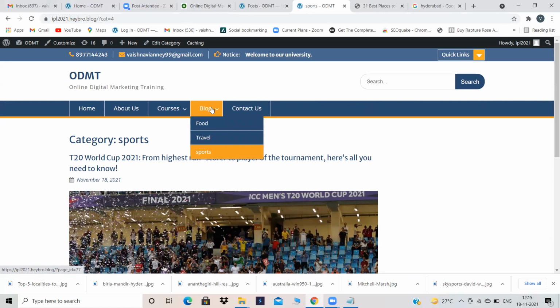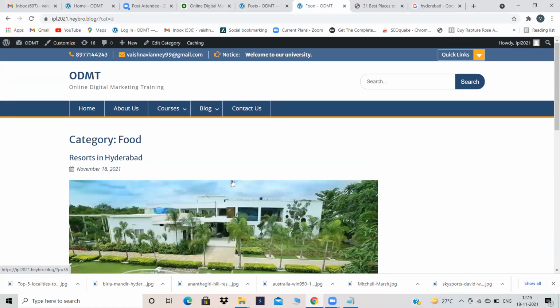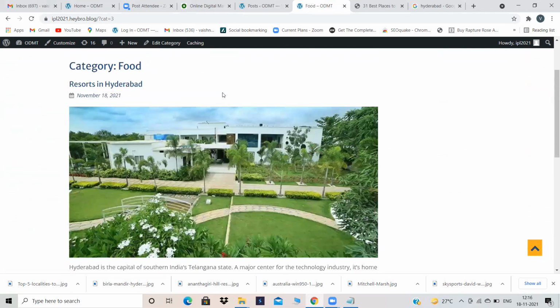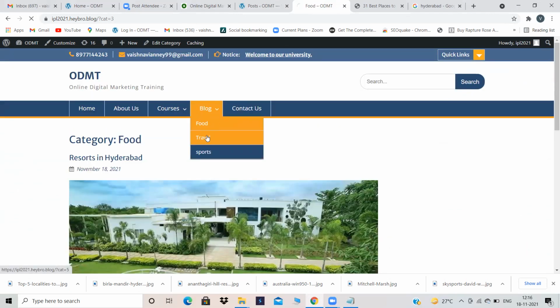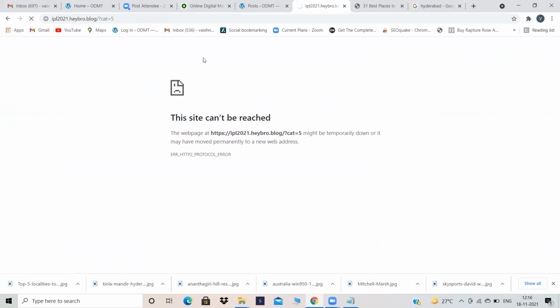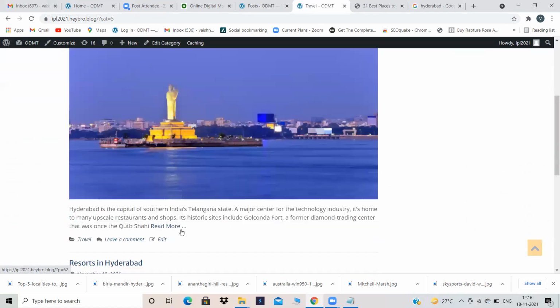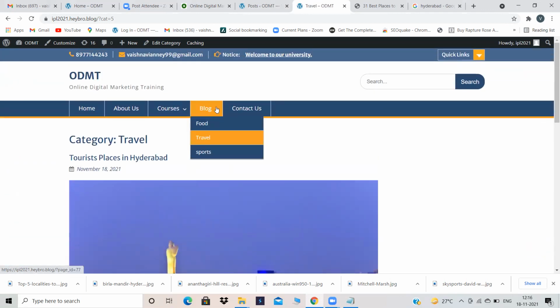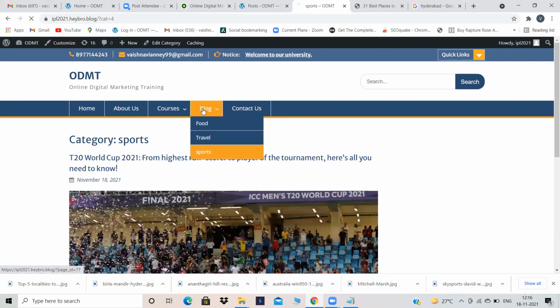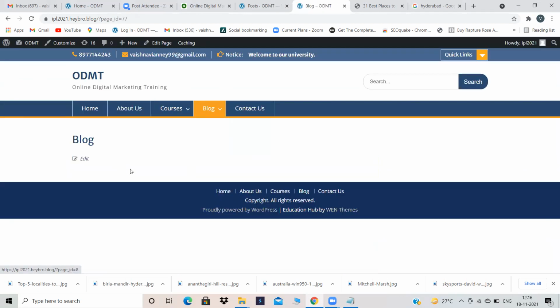Now what is my question? See, in food I'm able to see food related blogs, in travel I'm able to see travel related blogs, and in sports I'll be able to see sports related blogs. But when I click on blog, the page is still empty. Did we add any content to the blog page, guys? We have just created a page called blog, but we didn't add any content to it.